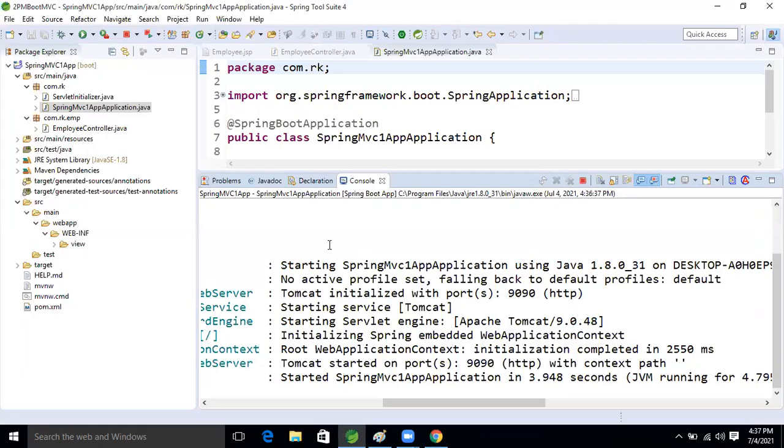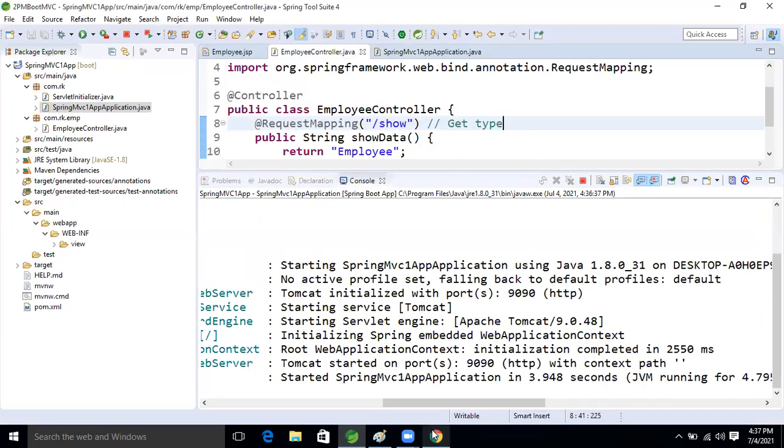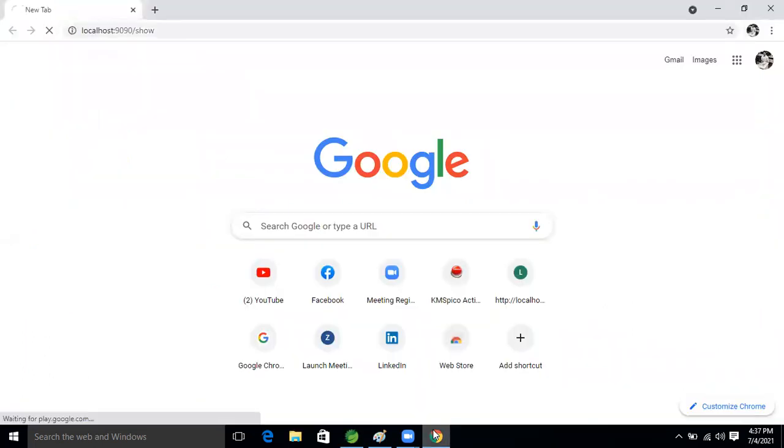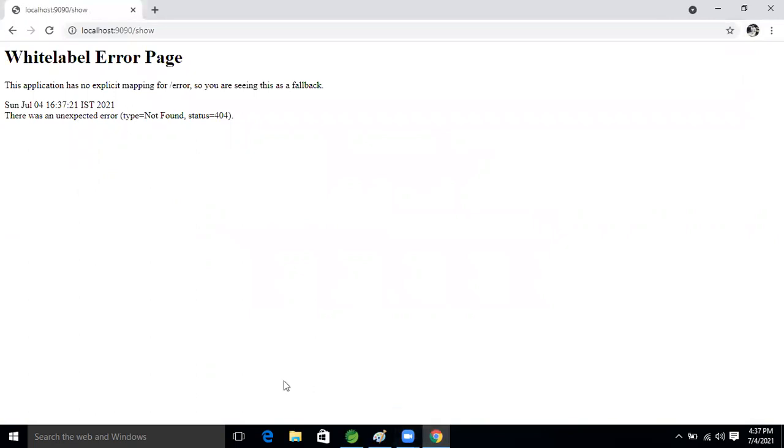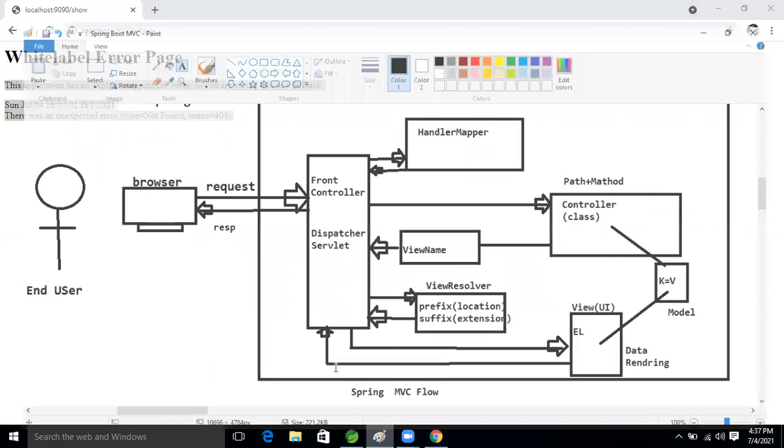We are taking the request mapping in the controller class. So Employee, slash. Sure. So now hit it. We are getting 404, right? 404. Because I explained already, right?